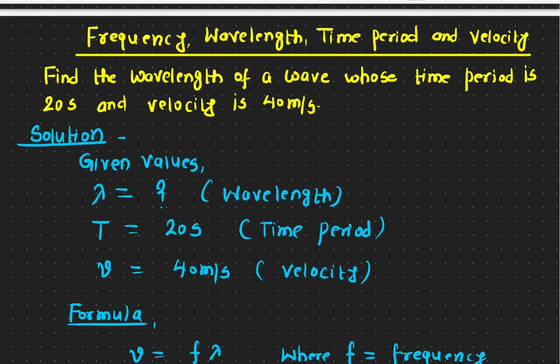In this video, I'll talk about the relationship between frequency, wavelength, time period, and velocity. So if you look at it, light is a wave. In fact, it is an electromagnetic wave. So what does electromagnetic wave mean? That means it doesn't require any medium to travel.